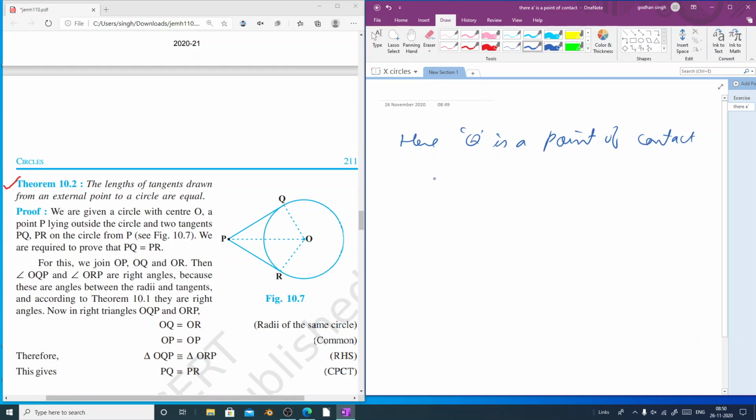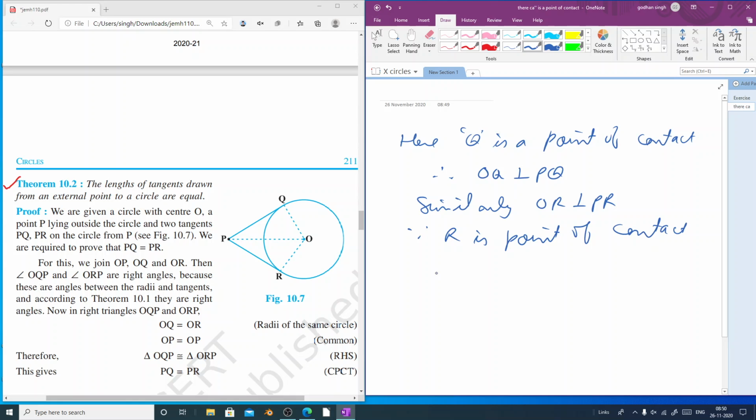Therefore, OQ will be perpendicular to PQ. Similarly, we also have OR perpendicular to PR. Why? Because R is the point of contact for the tangent PR.